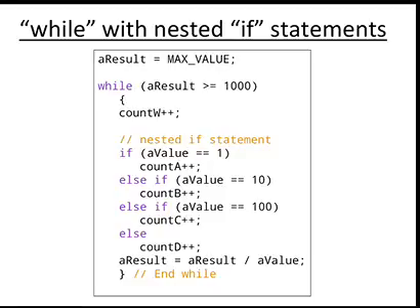It's also called an exit control loop. The basic format of do while loop is: do, begin, statements, close the bracket, and while, test condition, semicolon.